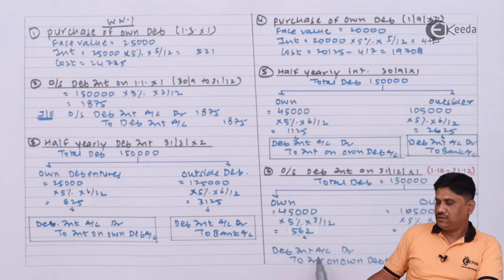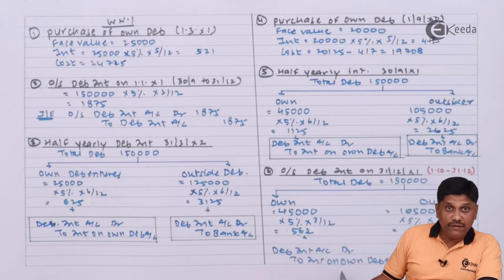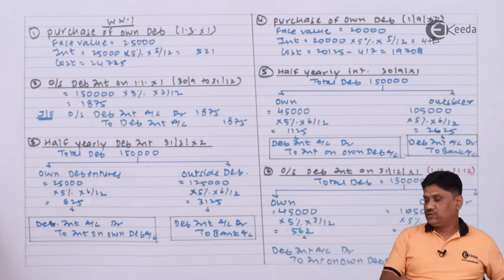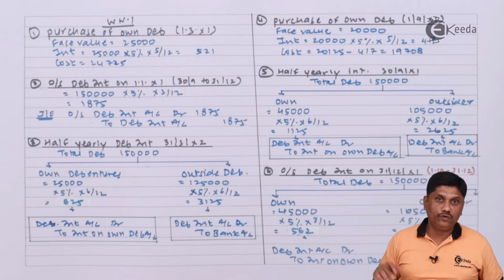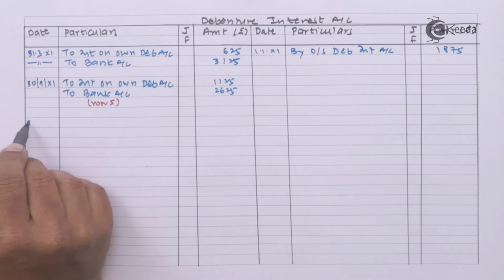My entry for this: debenture interest account debit to outstanding debenture interest account, for own interest. For outsider, my entry will be debenture interest account debit to outstanding debenture interest account. So I am going to do the posting of this.